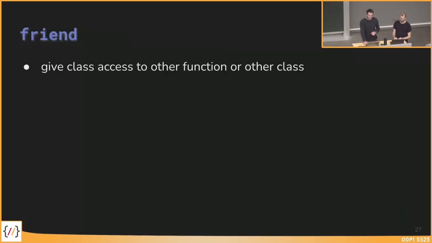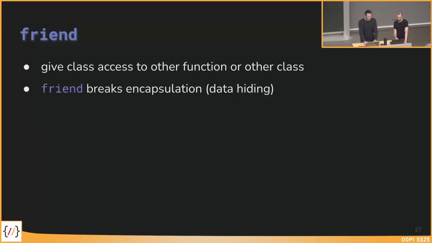Okay, so a few more details about friend. Friend gives classes or methods access to the class, and there are not only advantages with this keyword because it somehow breaks the encapsulation, the data hiding, because the keywords for the visibility, private, protected, and public, they make sense.